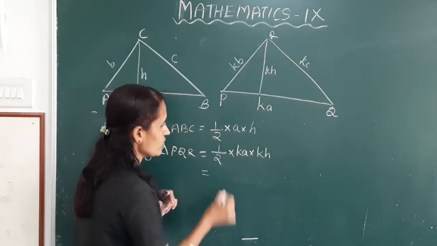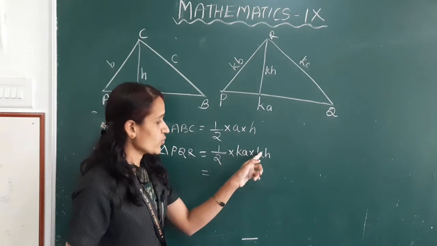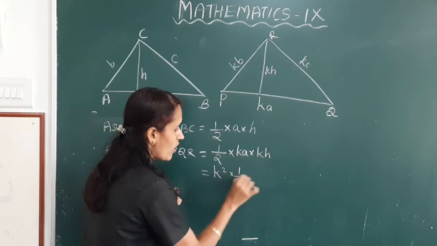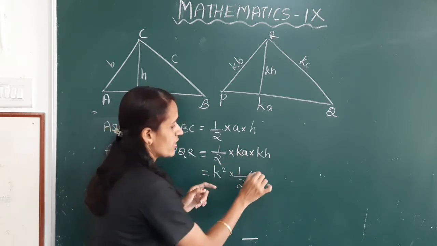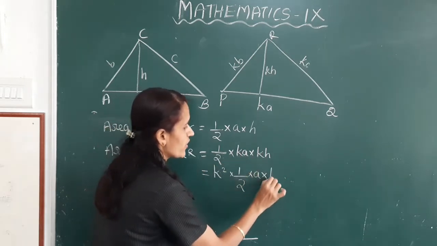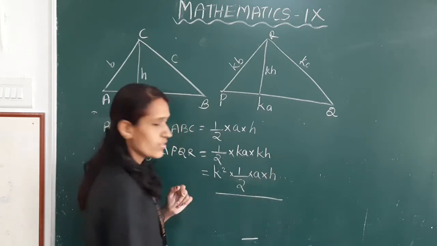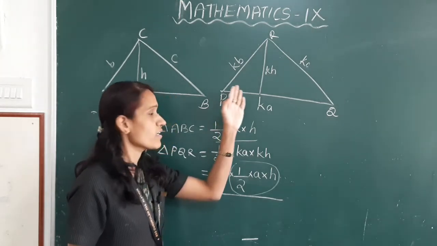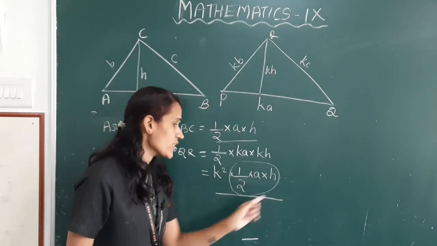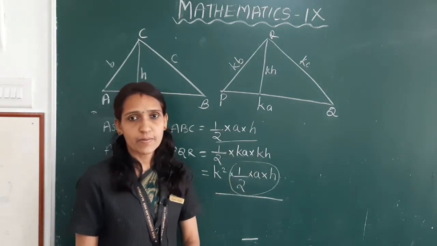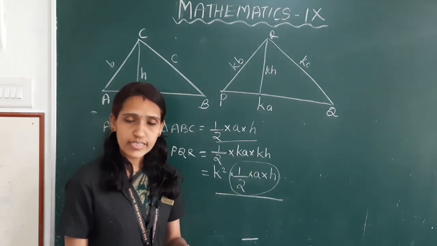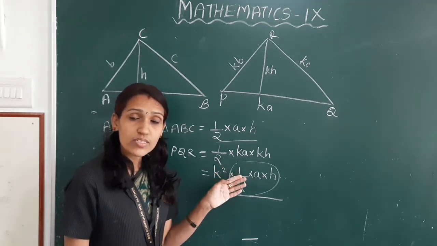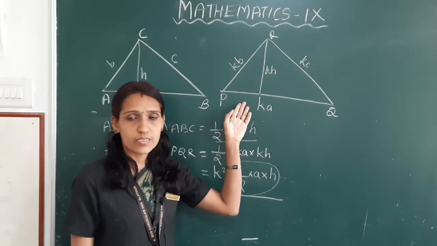This is equal to K into K, K square into half into A into H. That is, area of the second triangle is K square times the area of the first triangle. Clear children? That is, the scale factor of the areas is the square of the scale factor of the sides.